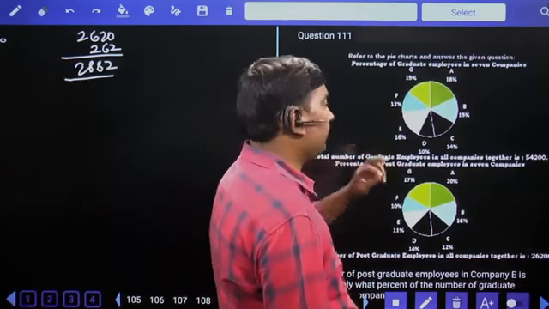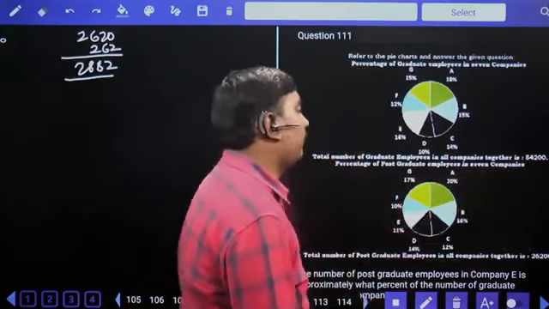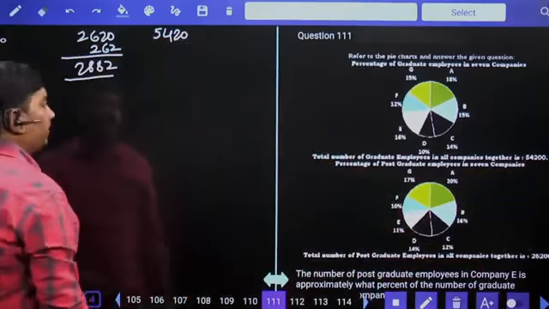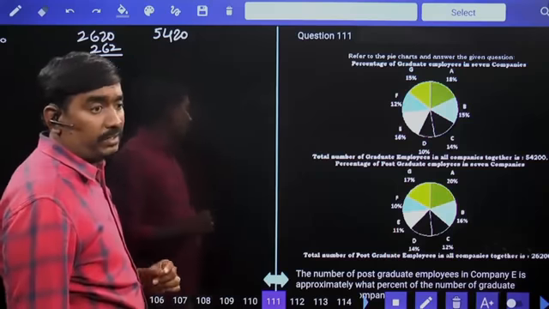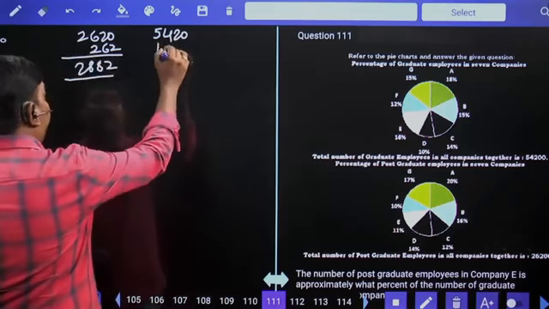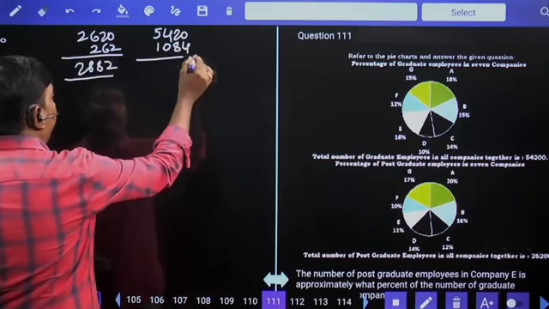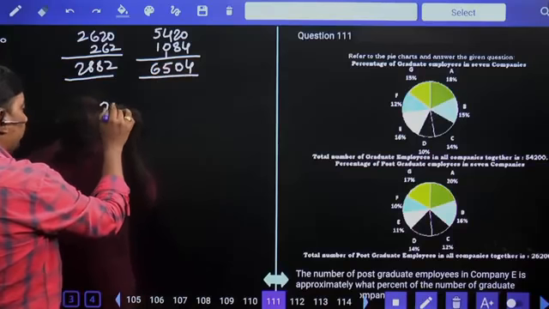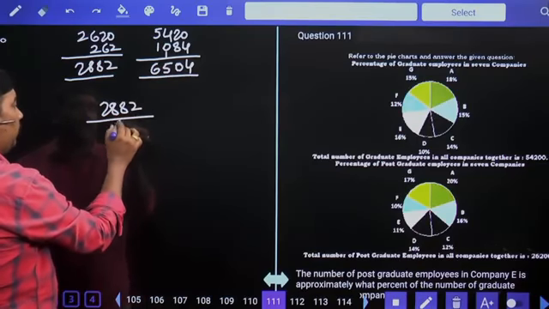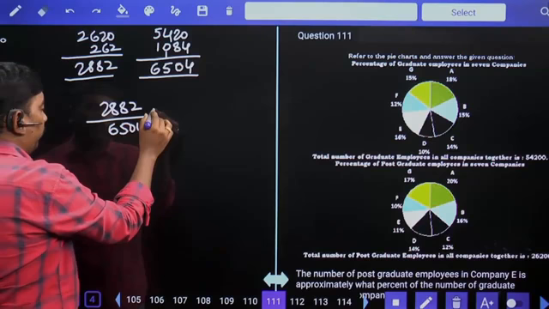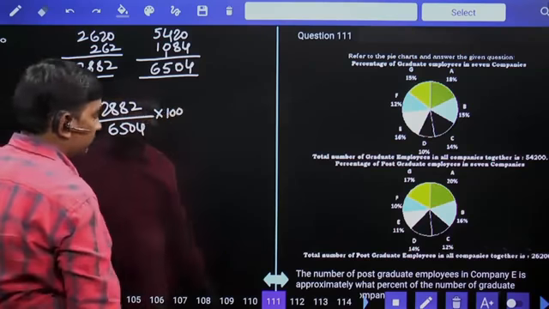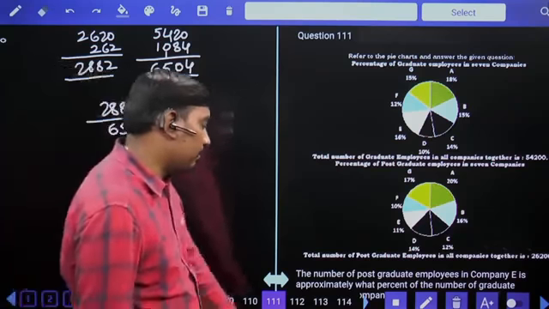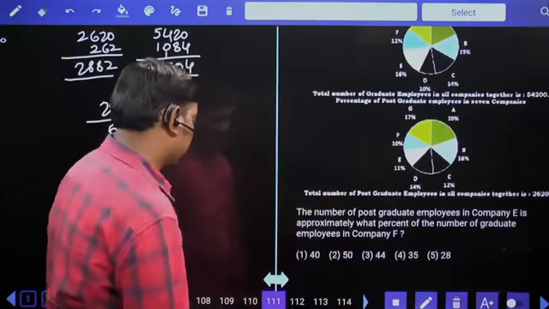Company F graduate employees are 12%. 10% value 5,420, 1% is 542, 2% is 1,084. Then total 12% value is 6,504. So 2,882 is what percent of 6,504? Approximately 44% is your answer. Numerator is a multiple of 11, so your answer also is a multiple of 11, approximately 44%.